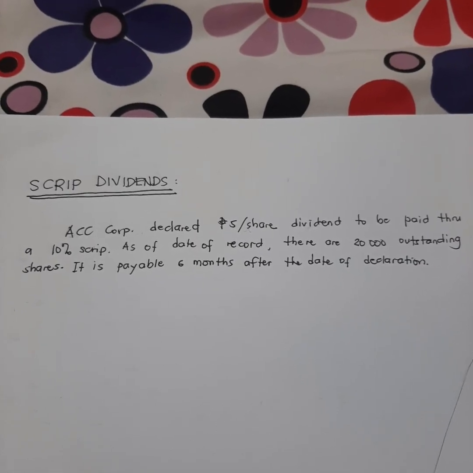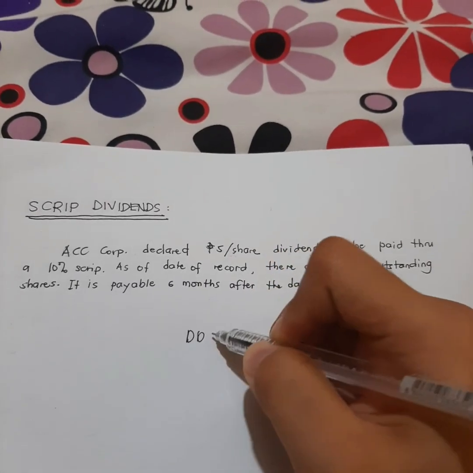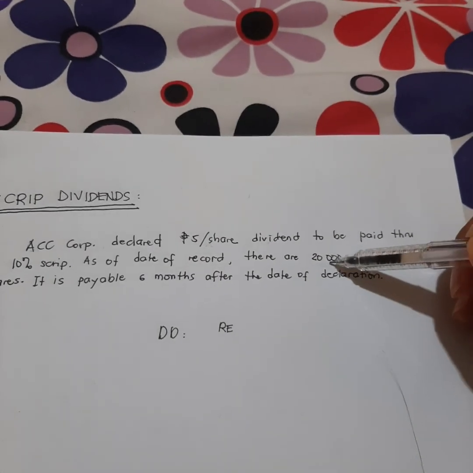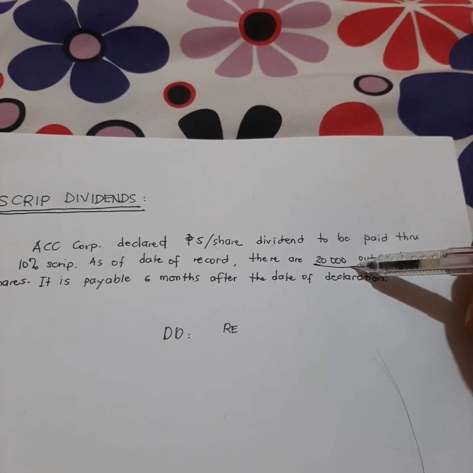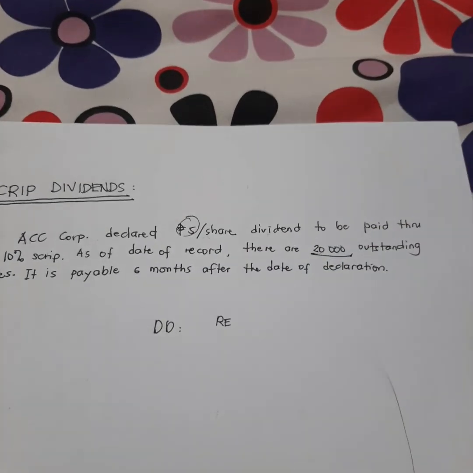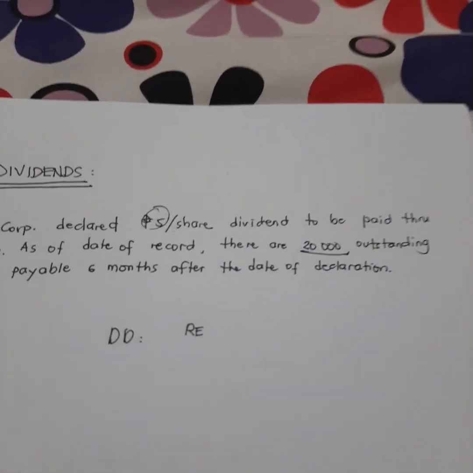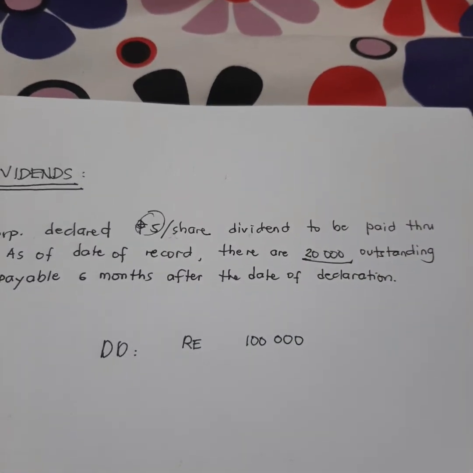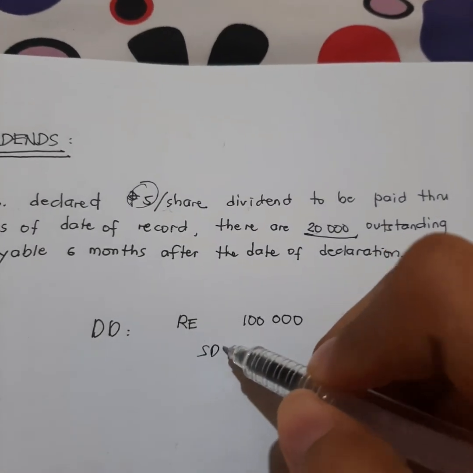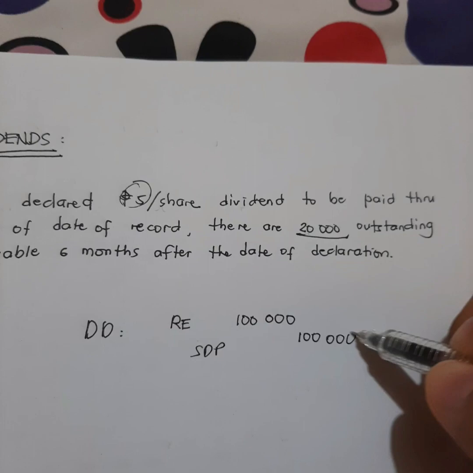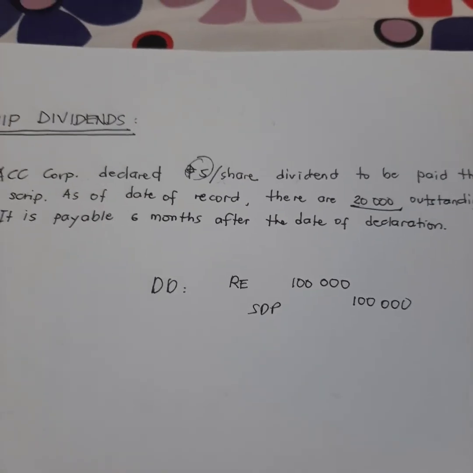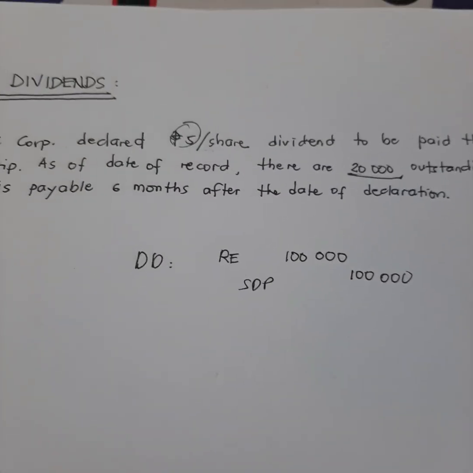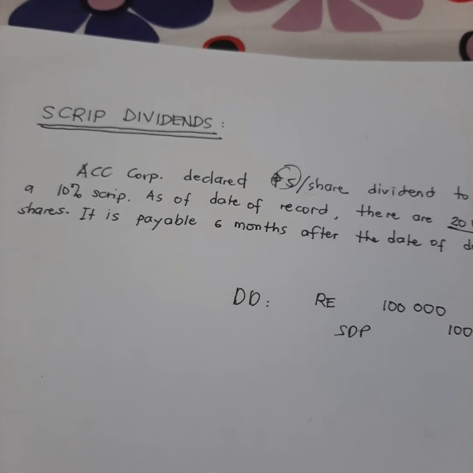Okay? So, on the date of declaration, so the entry would be a debit to retained earnings. So, that's how much. There are 20,000 outstanding shares and 5 pesos per share daw yung ibibigay natin. Ibig sabihin, the company will have a liability amounting to 100,000. So, this is 100,000. And then credit, scrip dividends payable for 100,000. Okay. Now, sabi natin dito, the scrip is bearing 10% interest. So, ibig sabihin, syempre, that is 10% interest per annum.